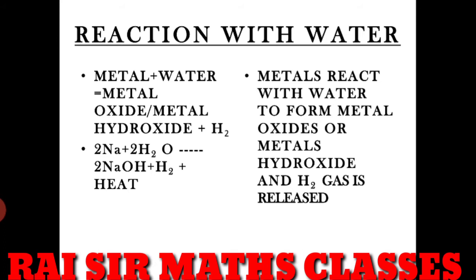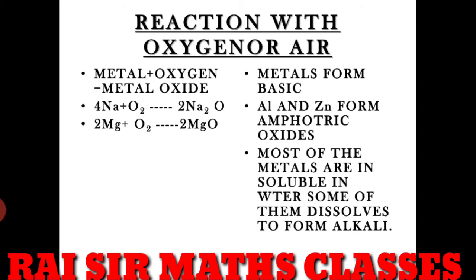Now let's see the second one. Reaction with oxygen, or we can say air also. So when metal reacts with oxygen, what does it give? It gives metal oxide. So metal forms a base, meaning the metal oxide is basic in nature.